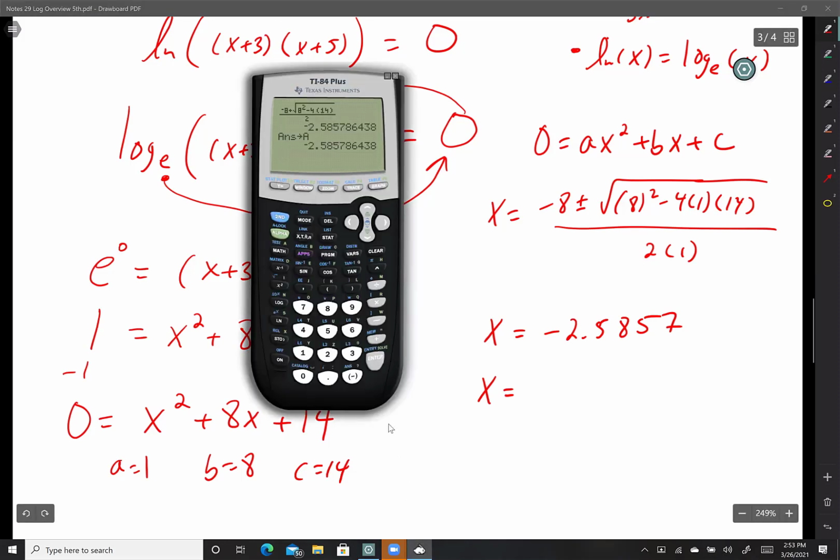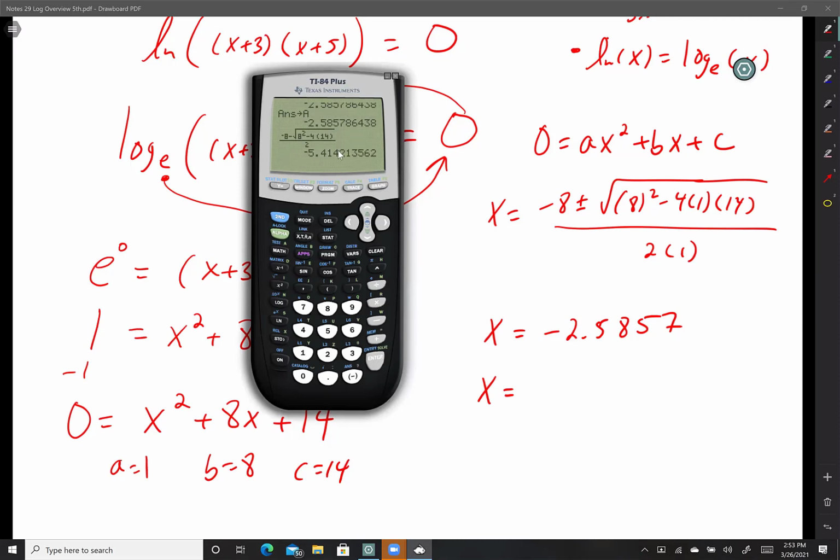All right, I'm going to show you guys how to do it again. Here's my calculator. I'm going to do the same thing again, but instead of plus, I'm going to do a minus. And I just like to go down the alphabet. So I'm going to push enter, change that plus to a minus, and push enter again. And I get negative 5.4142.